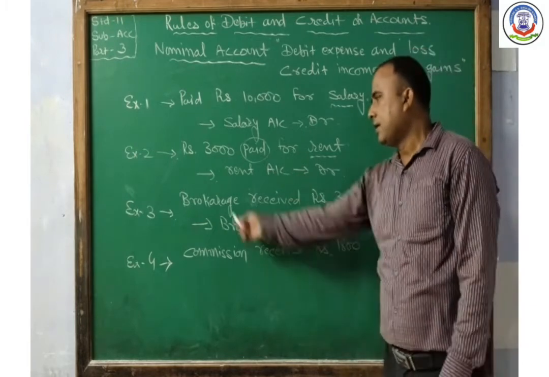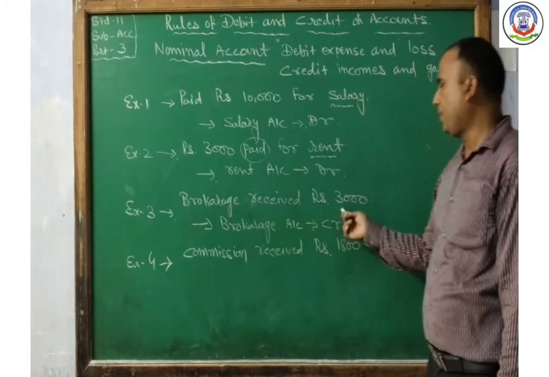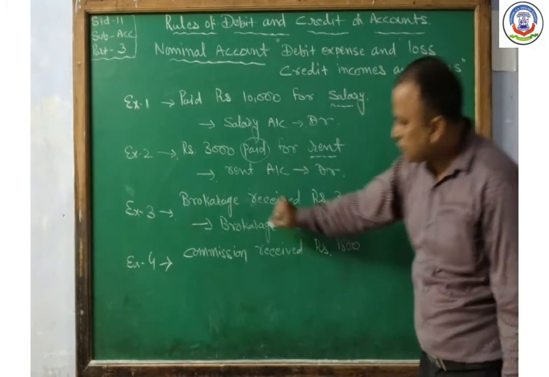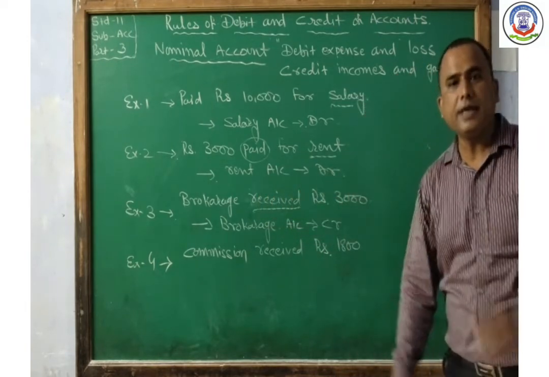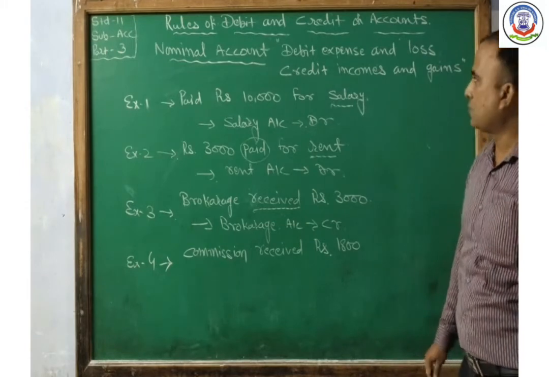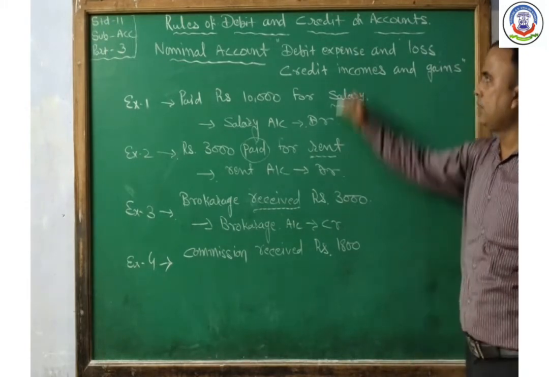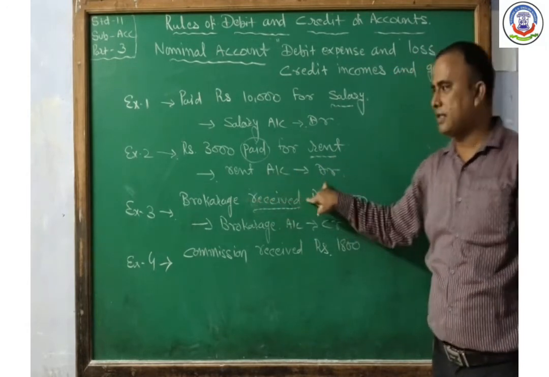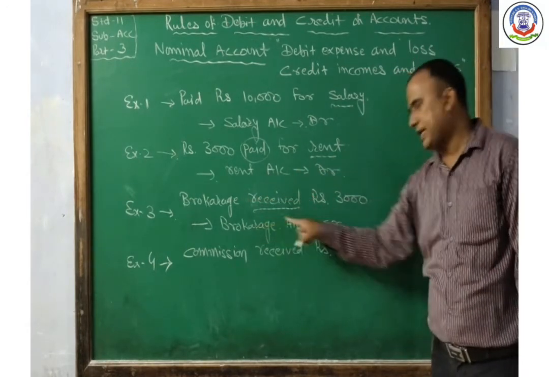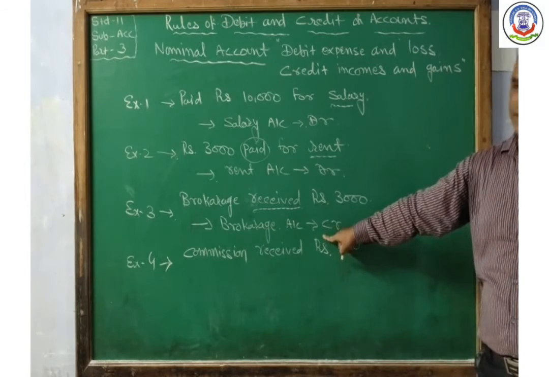Next one is there, brokerage received rupees 3,000. So this word received indicates that it is an income for the business. So as per the rule of nominal account, credit the income. So brokerage is income in this transaction. So brokerage account should be credited.